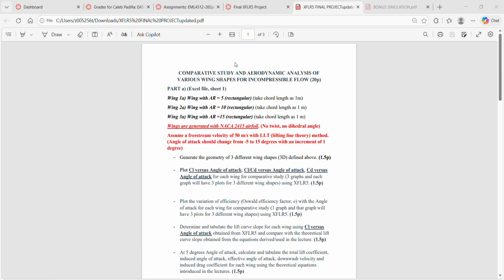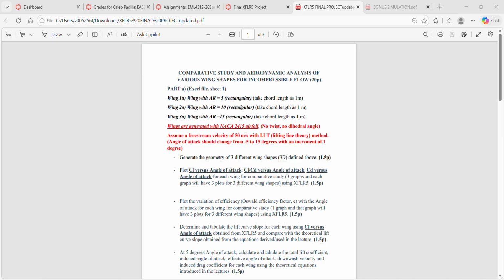Padilla. This is the comparative study and aerodynamic analysis of various wing shapes for incompressible flow. It's the final project for EAS 3101 with Dr. Ozbay. I'm going to be doing part A. My partner Garen Lamb is going to be doing part B.